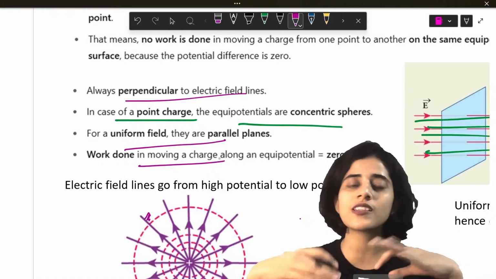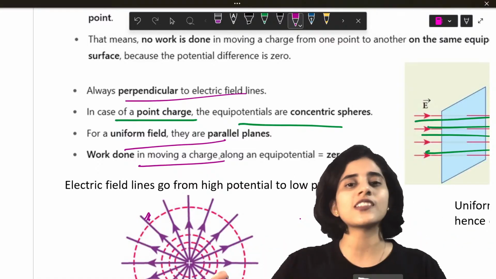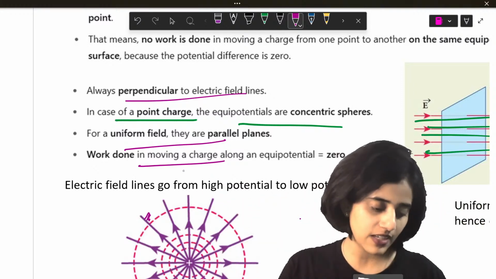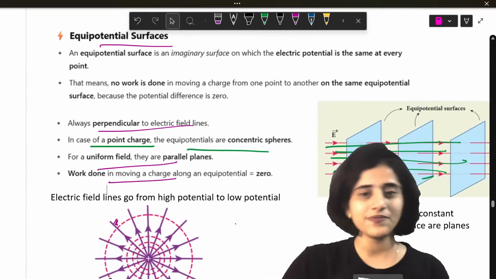Throughout the surface, the voltage is the same. Nothing changes. The voltage is the same. Everything is same. So there is no need of any work done. So the work done in an equipotential surface is zero. Okay?